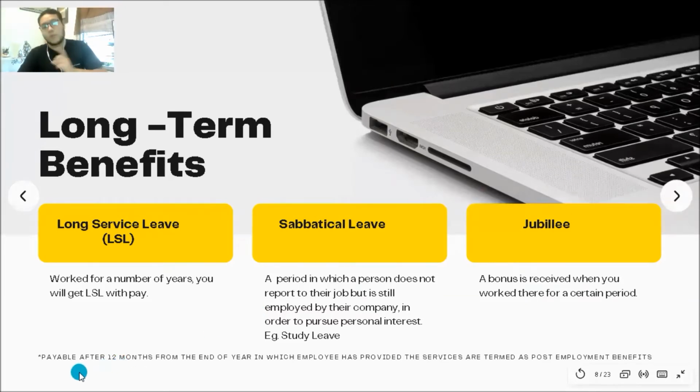Long-term benefits, it's important to note that they are payable after 12 months from the end of the year in which the employee has provided the service, and are termed as post-employment benefits.